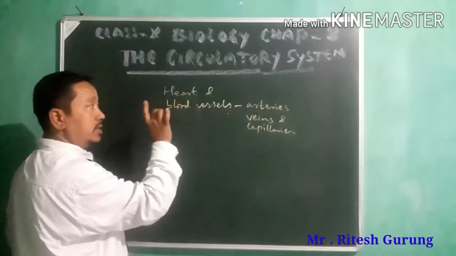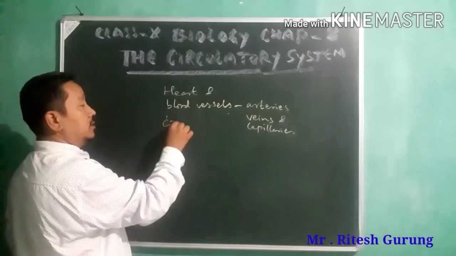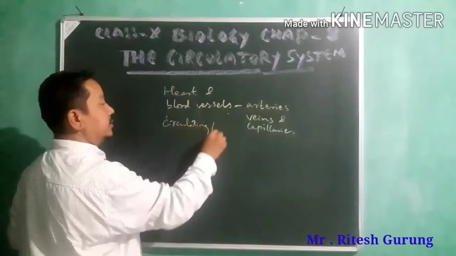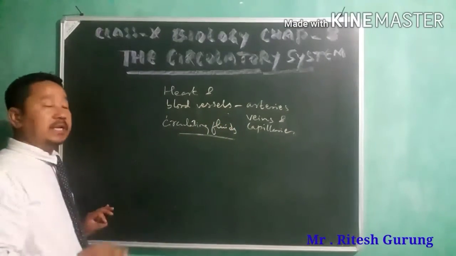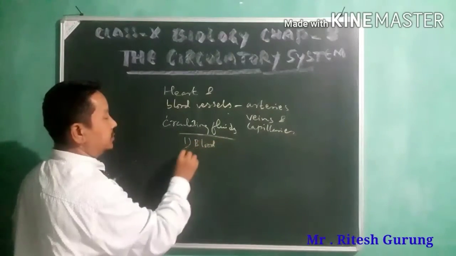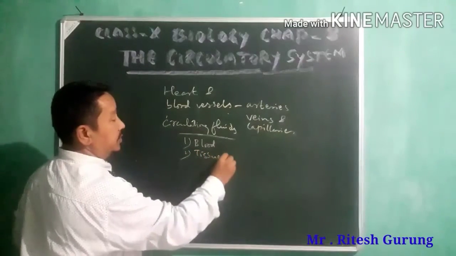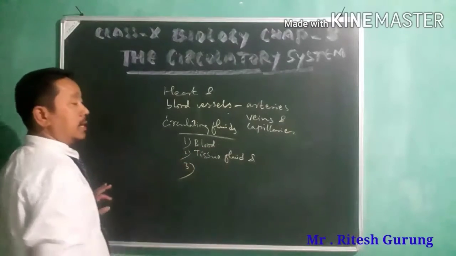And another important thing that you find in the system is the circulating fluids, which are mainly of three types. They are blood, tissue fluid, and lymph.